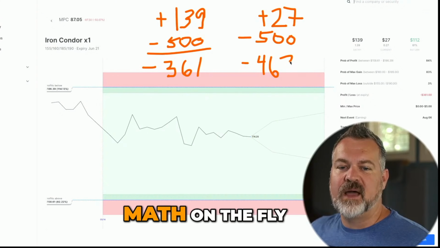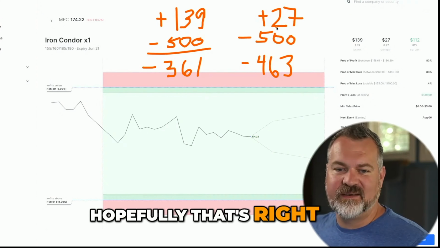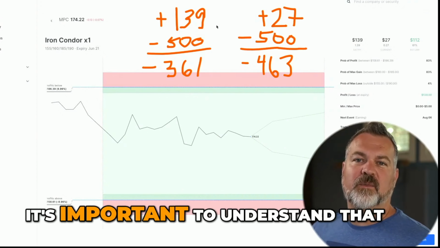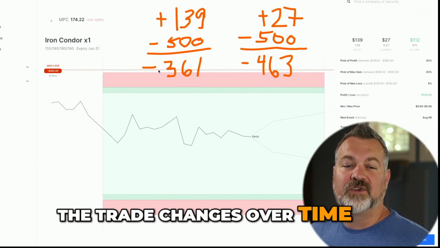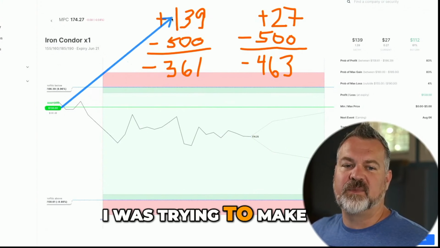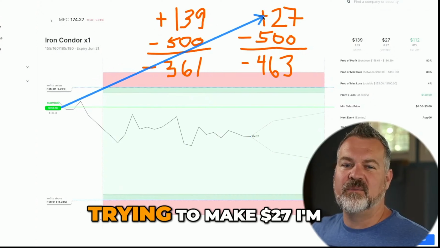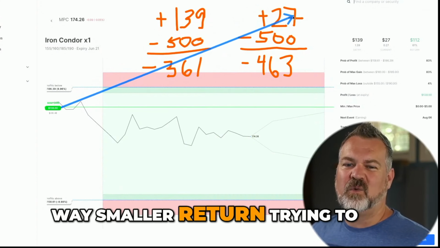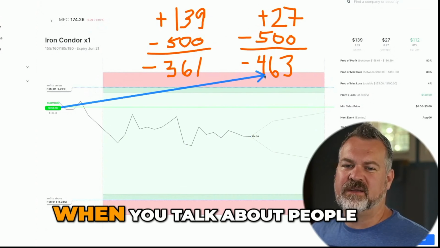Let's see if I can do math on the fly. Hopefully that's right. 463 is the risk. The reason I show you this is because it's important to understand that the trade changes over time. In the beginning, this 361 was the amount of risk, but I was trying to make 139. Now my potential, I'm trying to make 27, I'm risking 463. This is a way smaller return, trying to make 27 on 463.